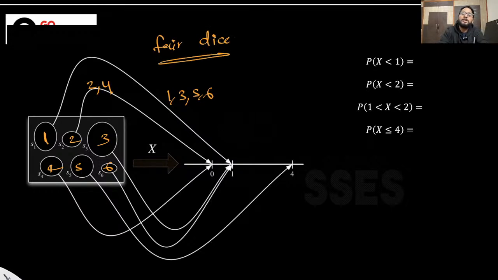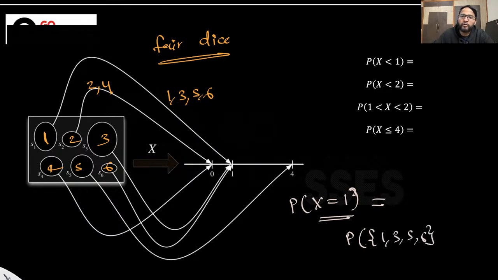This is an example of a fair die. Suppose there is some X which maps 2 and 4 to 0, and maps the rest to 1. Now, what is the probability that X is equal to 1? X equal to 1 means the set of all outcomes which map to 1, which are 1, 3, 5, 6. And what is the probability that you get 1, 3, 5, or 6? It is basically 4 by 6, supposing everything is equally probable.